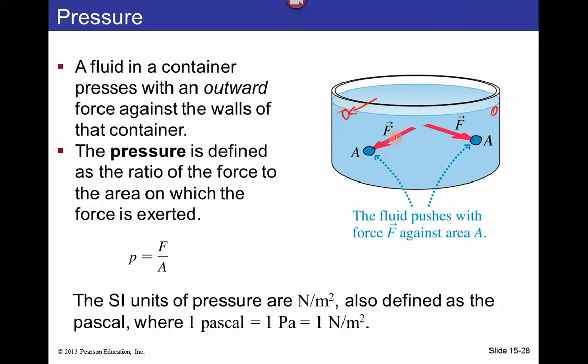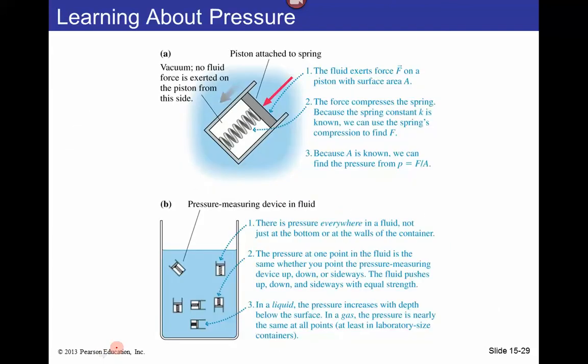So we're going to define the pressure. The pressure is going to be you're going to take this force and divide by the area. And that is the pressure. That is the definition of pressure. So the pressure is defined as the ratio of the force to the area in which the force is exerted. The units of pressure are newtons per meter squared, also defined as Pascal. 1 Pascal is 1 Newton per meter squared.